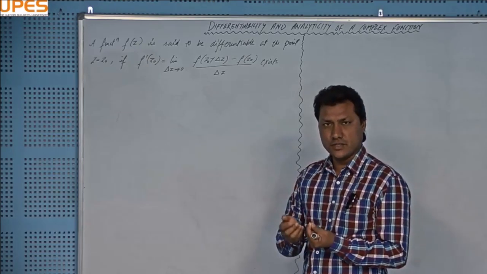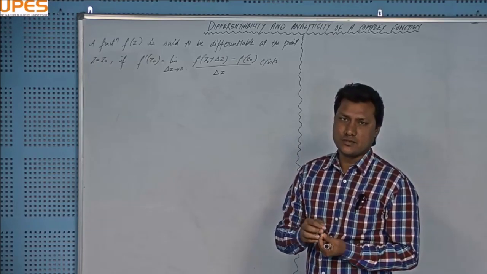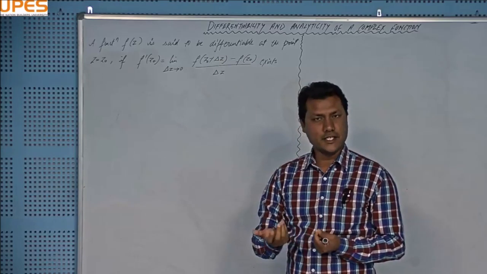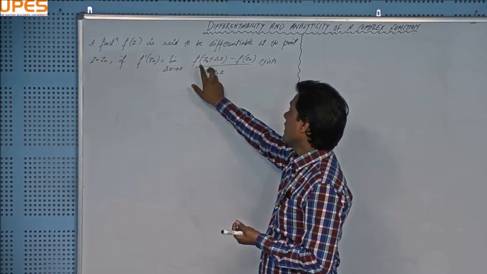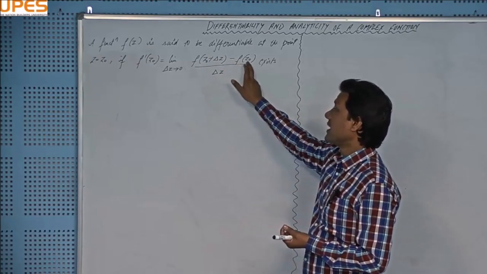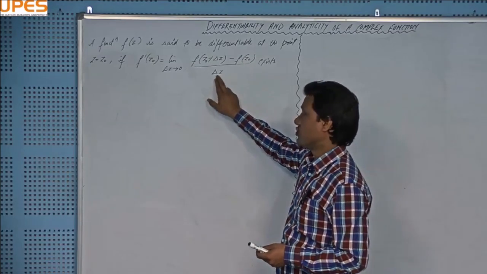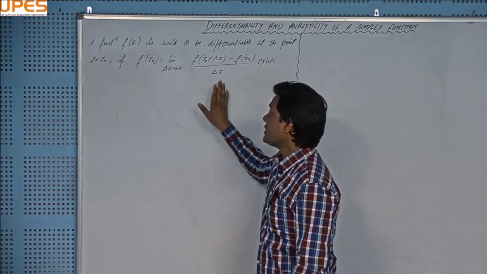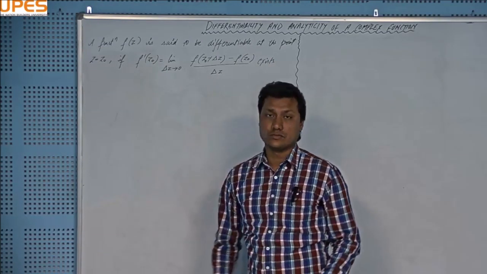You can approach a point on the complex plane from an infinite number of directions, so delta z is a change in any direction. So the value of the function at the neighborhood point, minus the value of the function at the point we are interested in, z naught, divided by the change delta z, if it exists uniquely, then we say that the function is differentiable and the derivative is given by this f dash z naught.